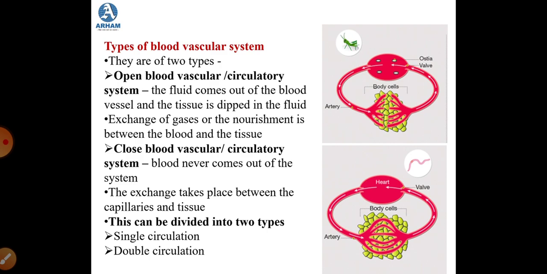Now in the open blood vascular system, the fluid comes out of the blood vessels and the tissues are dipped into the fluid. Over here, you can take the example of blood. The blood comes out of the blood vessel, and the tissues and cells of the body are actually dipped into this fluid, the blood. So the exchange of gases or nourishment in this case is between the blood and the tissue directly, because the tissues are getting dipped into the blood.